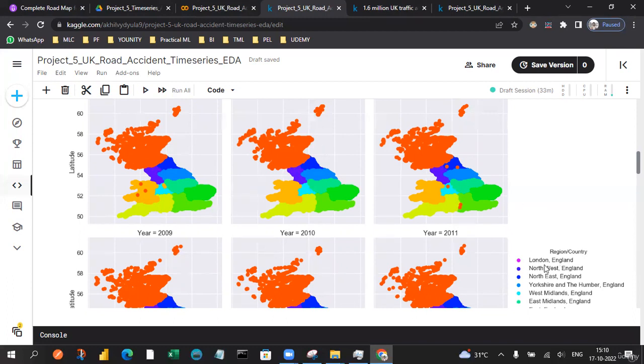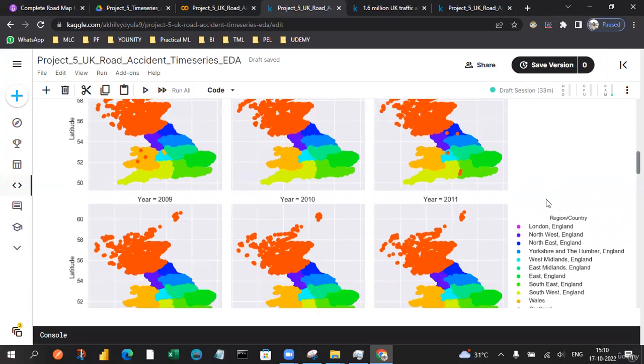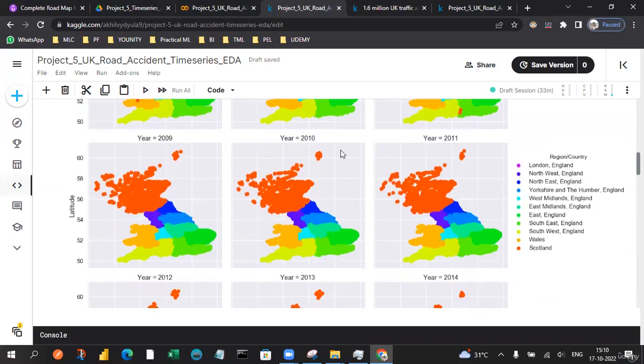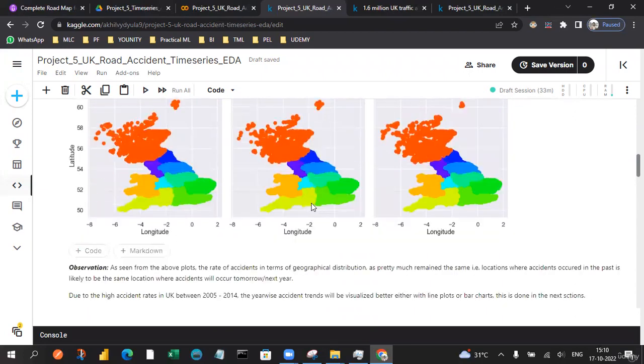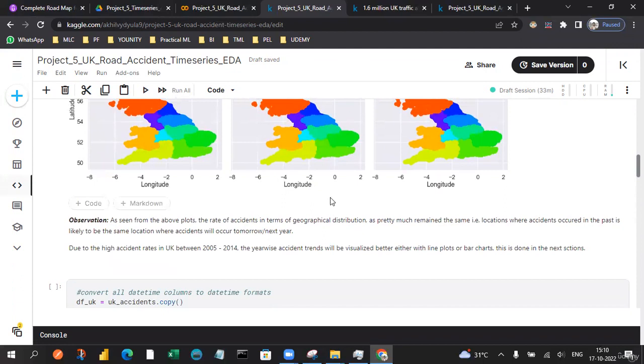The pink color shows London in England, and the violet color shows northwest England and northeast England. Like that, different colors show different regions. You can also see the legend here so that you will be able to identify which color it belongs to. So quickly observe the values from the above plots, which show the rate of the accidents.